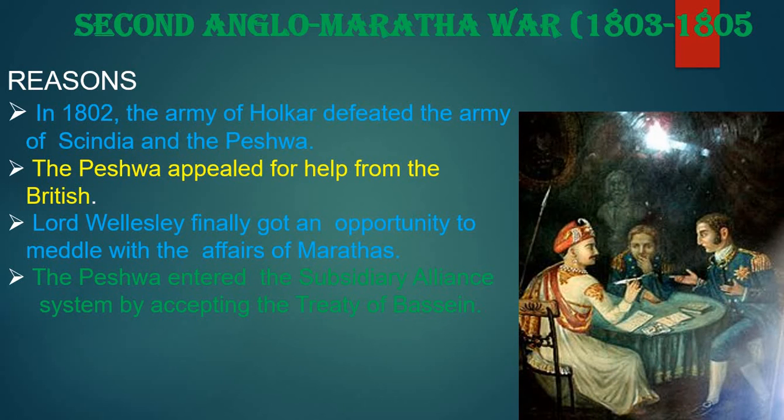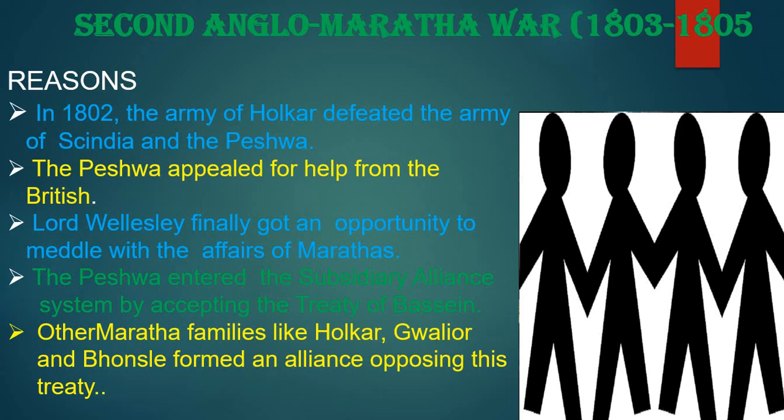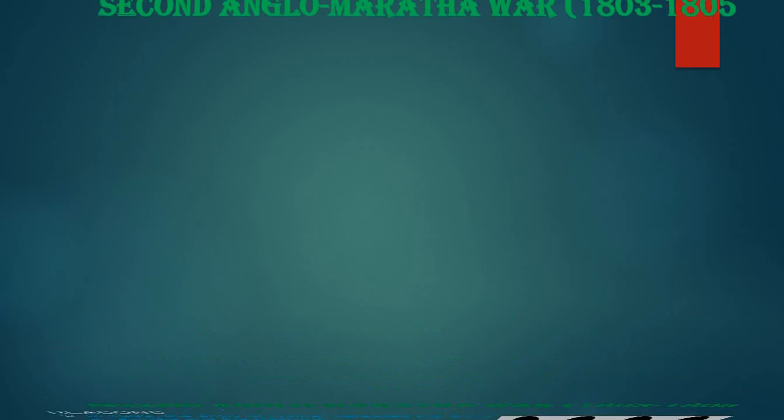The Peshwa again entered into one more agreement, that is the Treaty of Basin. He says, I will give you this place and you help me in the name of the subsidiary alliance policy. The other Maratha families like Holkar, Gwalior and Bhonsle were opposing the Peshwa for entering into this agreement.